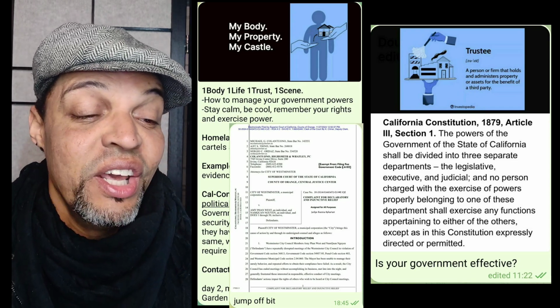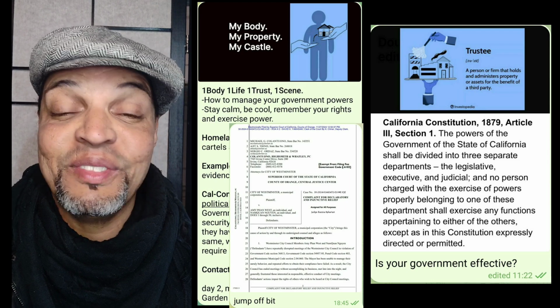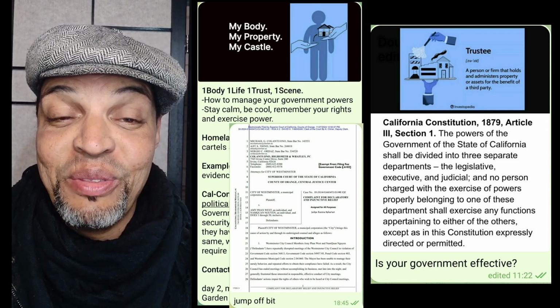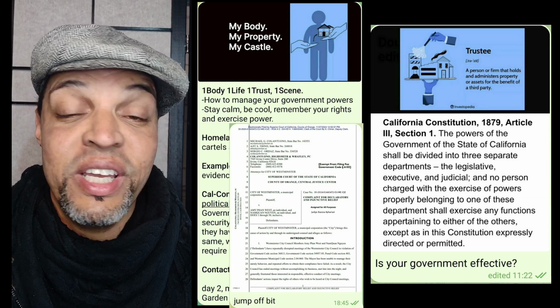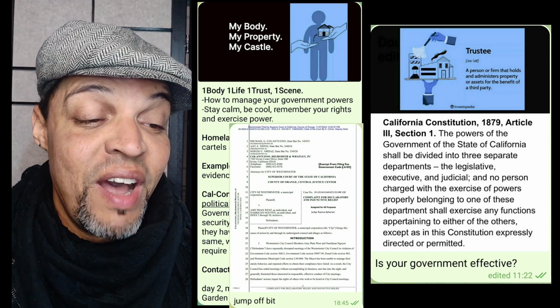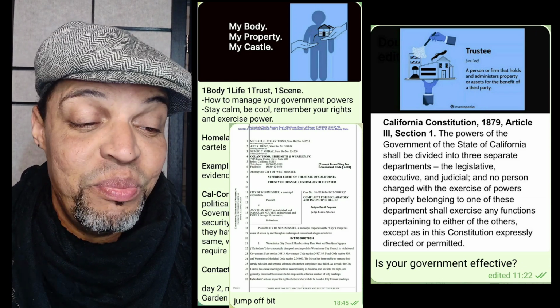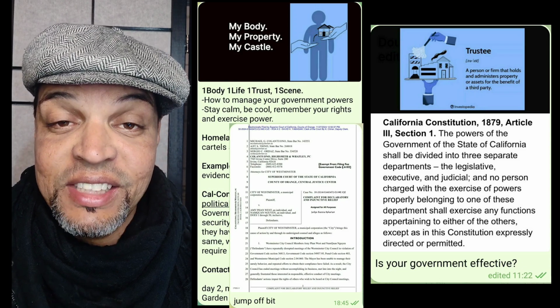Excuse me. It says the powers of the government. Rewind. Let me clear my throat. It says the powers of the government of the state of California shall be divided into 3 separate departments. Okay, shall be. That's a command.